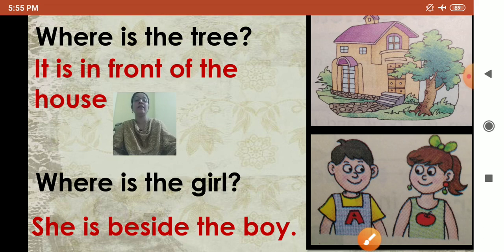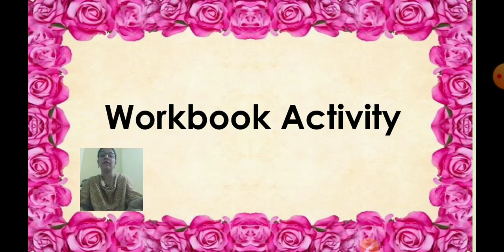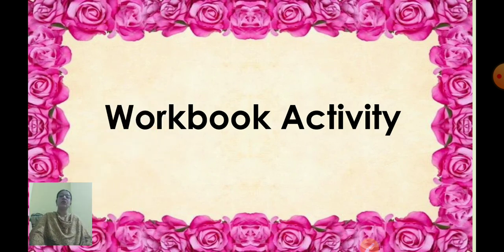Now, children, we have finished with our chapter. Now, we are going to start with the workbook activity. You are going to take out your Active English workbook. Take your pencil and eraser and remove page number 32. Page number 32 of your Active English workbook. Be quick, children. And then write today's date at the top.